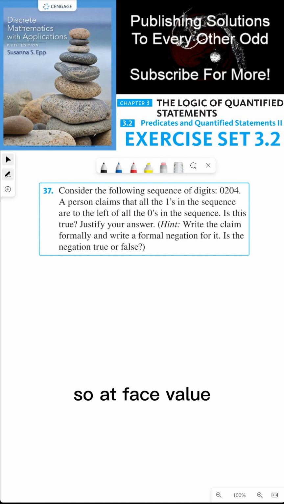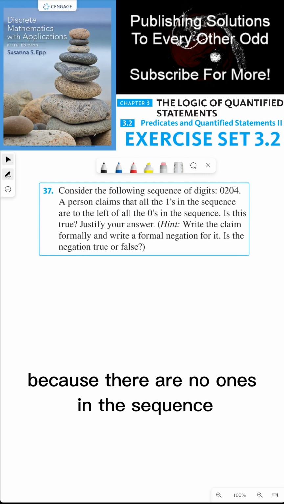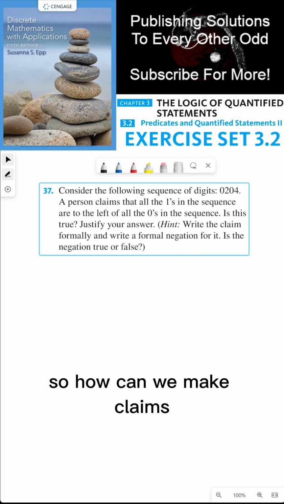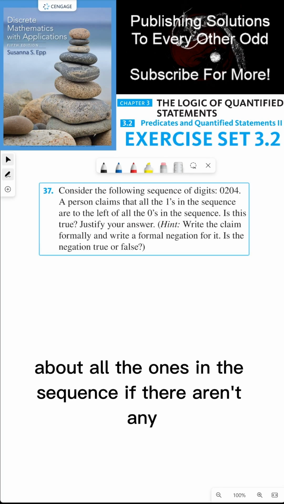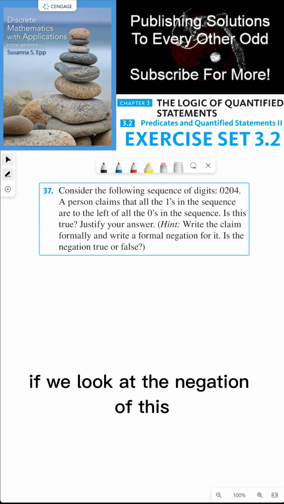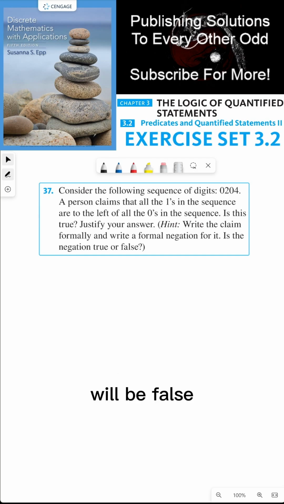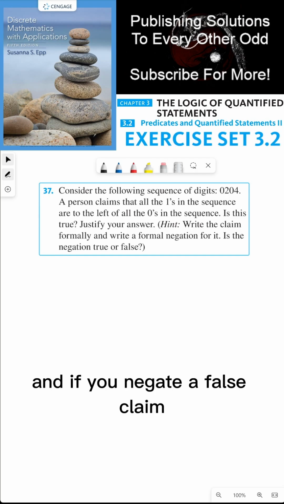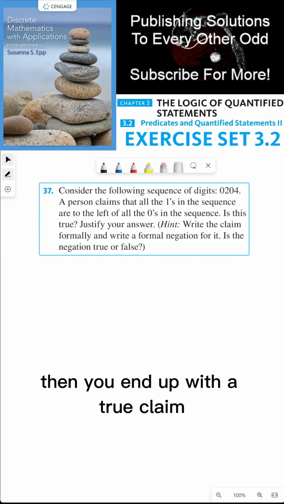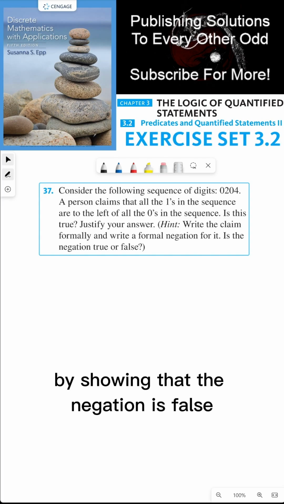So at face value, this question might seem confusing because there are no ones in the sequence. So how can we make claims about all the ones in the sequence if there aren't any? And the weird truth is that based on the rules of logic, if we look at the negation of this, we can clearly see that the negation of this claim will be false. And if you negate a false claim, then you end up with a true claim. So we'll end up proving this is true by showing that the negation is false.